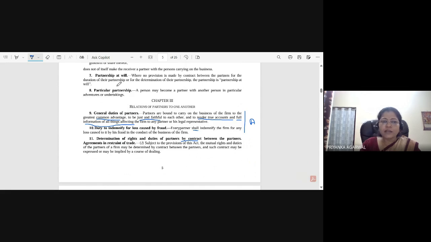See, if in any partnership agreement the mode of determination is not mentioned as a time, like it has been mentioned that the firm will come to an end when it reaches a certain target, say 1 crore of turnover. So it is a mode of determination that the partnership is for that duration. Okay.